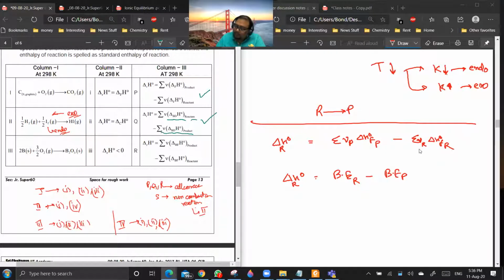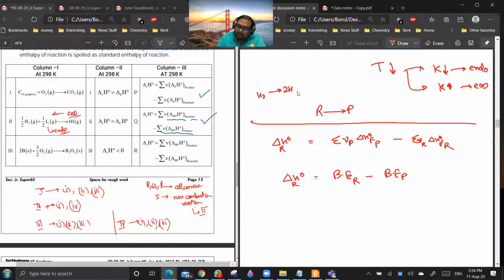Now, if I say H2 is going to 2H, then delta H is equal to delta H bond dissociation. I can also write it as minus of delta H bond formation, the enthalpy of bond formation.